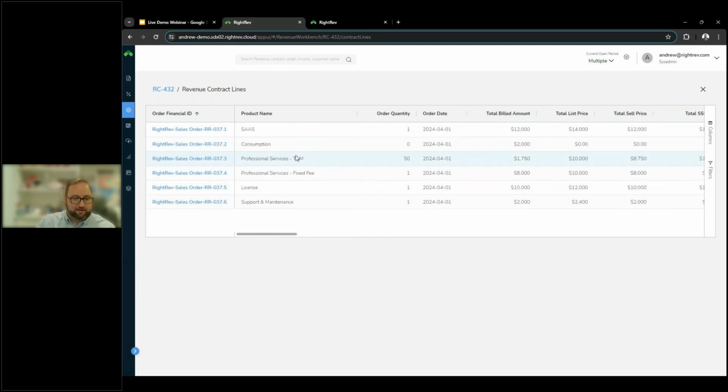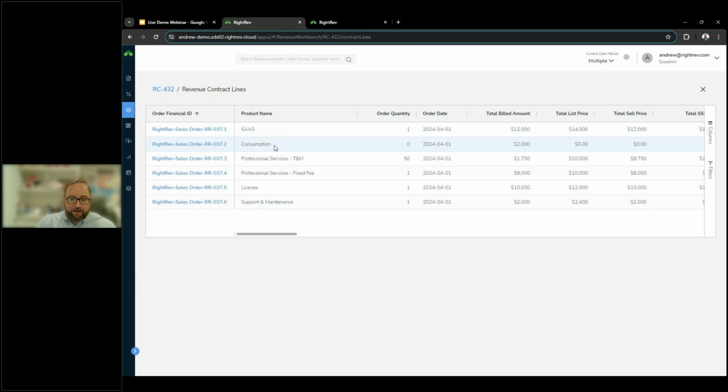Just to highlight some of the other items that are being shown in this specific example, just to show how we can solution for a variety of items. So our first product is a ratable SaaS solution, pretty straightforward. We're going to start recognition on bookings over that term of the agreement. The second item, however, is a usage or consumption item.